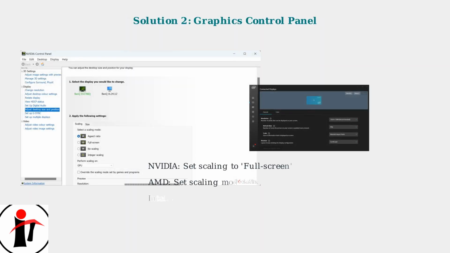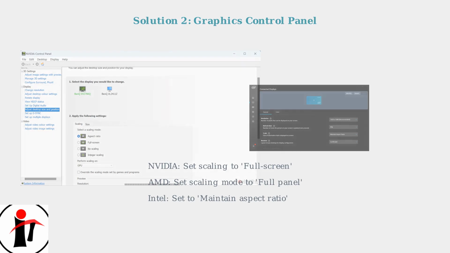If Windows settings don't resolve the issue, access your graphics control panel. For NVIDIA users, go to Adjust Desktop Size and Position and select Full Screen Scaling. AMD users should set scaling mode to full panel, while Intel users should select Maintain Aspect Ratio.